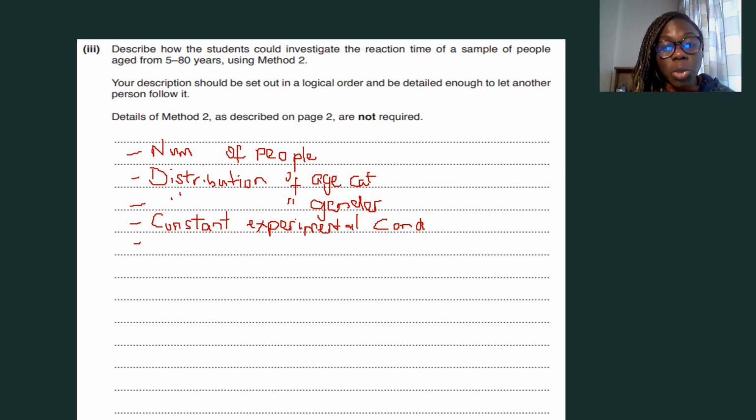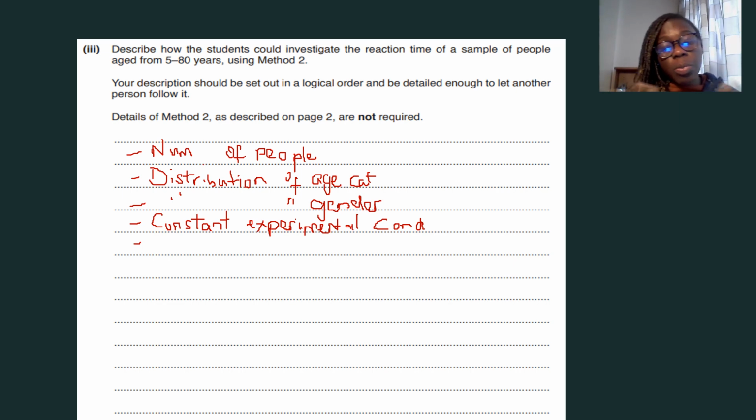So you want to ensure that when you select your sample, you remove people who might be affected by things like color blindness. All right. So if a person is colorblind, they would be considered an unsuitable subject for such an experiment because they might not notice the change. So you might say, oh, it changes to green, so when it changes to green, click the screen. And maybe when it changes to green, they are seeing red instead, and they're like, oh, this is not green. And so that then creates a problem in your experiment. So you would not want to use people who have that.